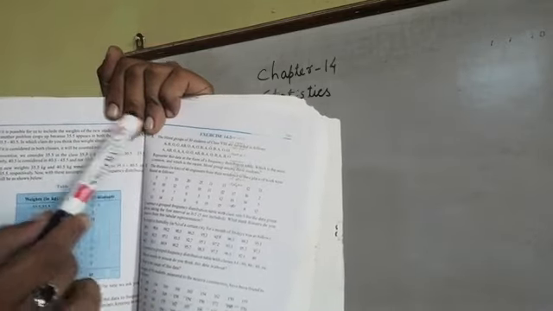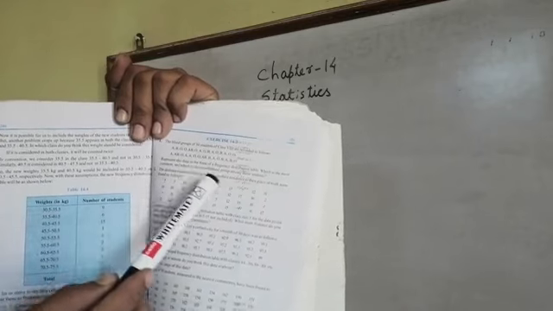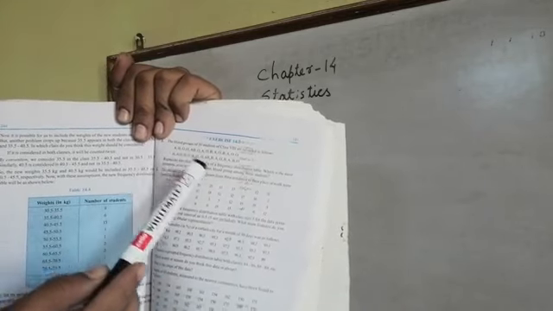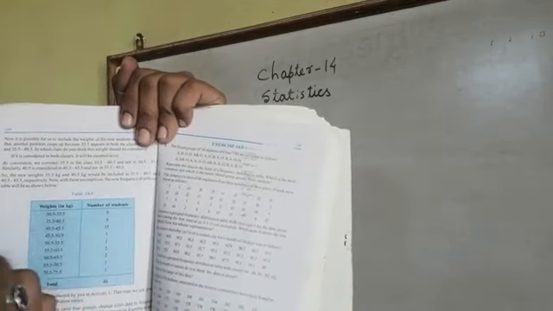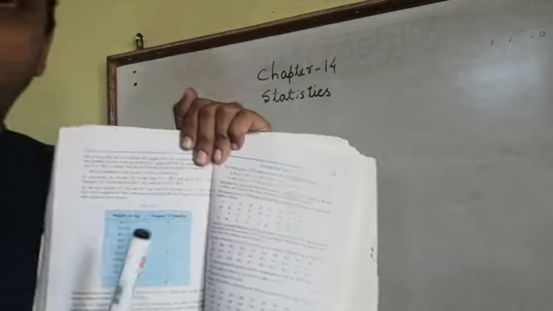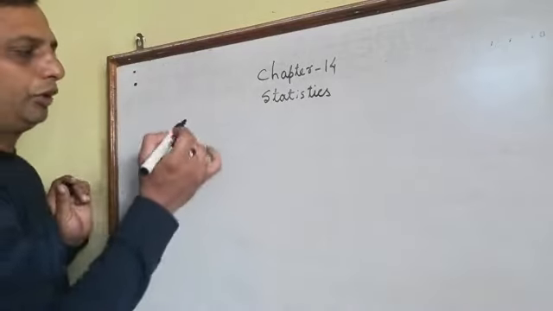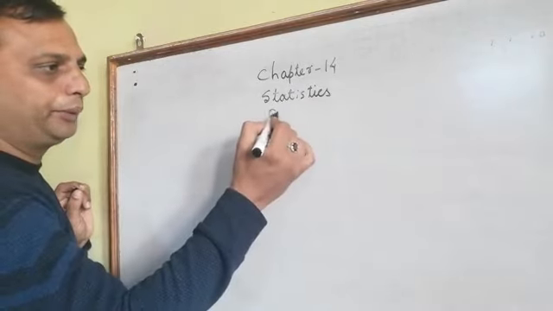It means we have to first arrange the data in the form of a frequency distribution table. Then we have to tell which blood group is the most common, meaning which blood group the maximum number of students have, and which is the rarest. I hope you understood the question. So we will make the frequency distribution table of exercise 14.2.